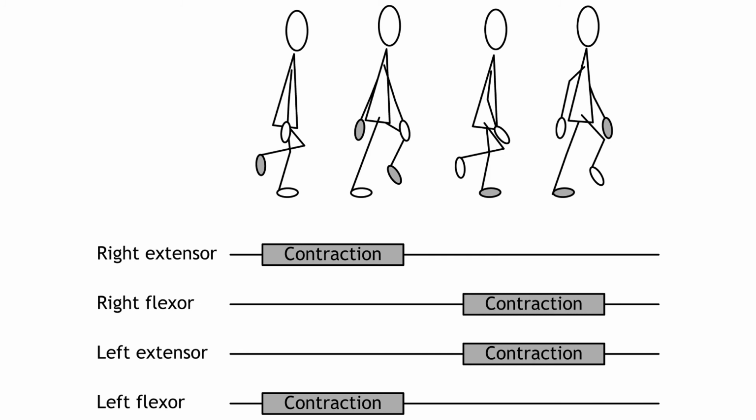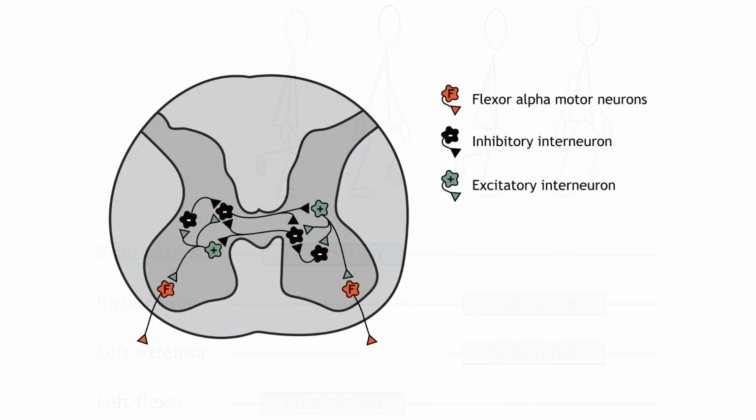As an extensor is contracted, the gray bar, the flexor must relax. Additionally, the muscle activation of one leg must be the opposite of the other leg, so the right extensor and the left flexor are activated at the same time. The control of this system has multiple levels.